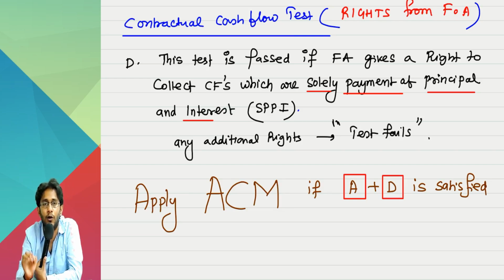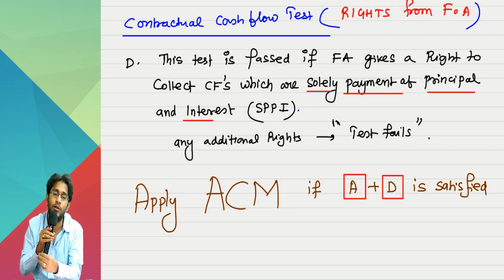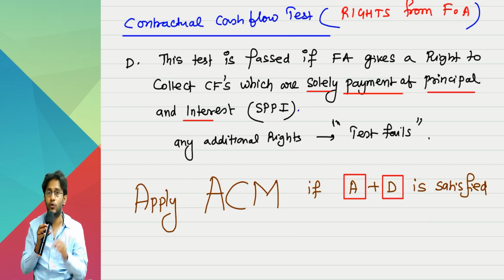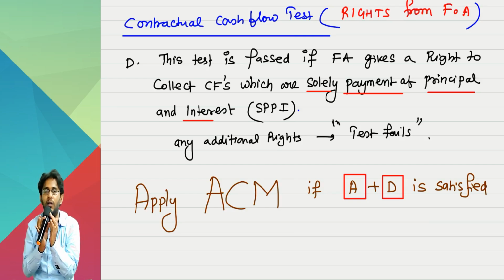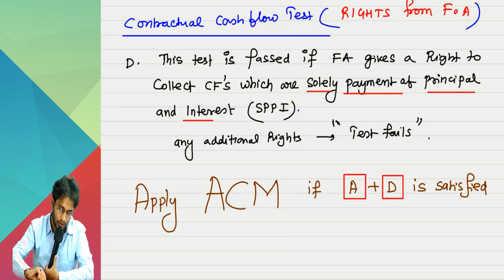You are interested only in interest income. You are not interested in fair values. When you anyway don't want fair values, why should I fair value the asset? So you should employ a method where only interest income comes to the P&L account and fair value fluctuations are not recorded at all. That's why ACM is given. Next.